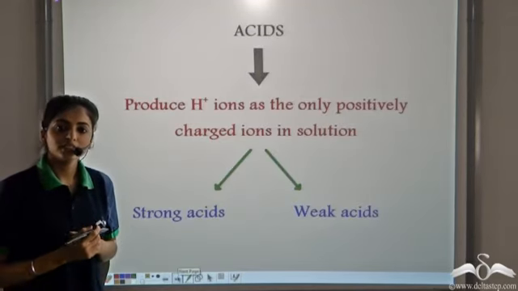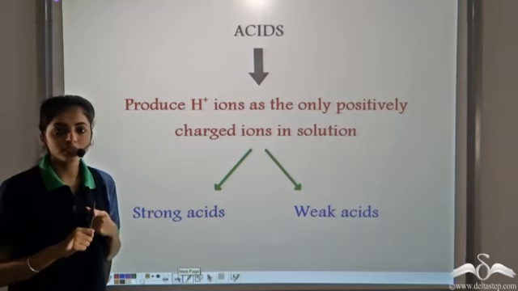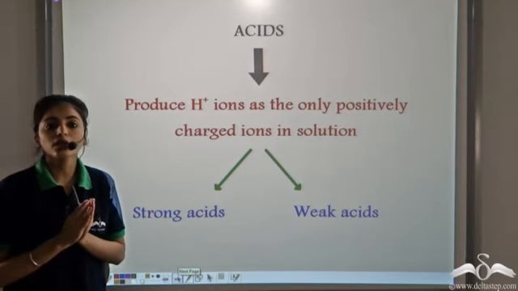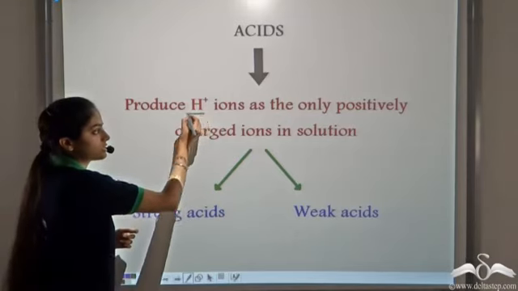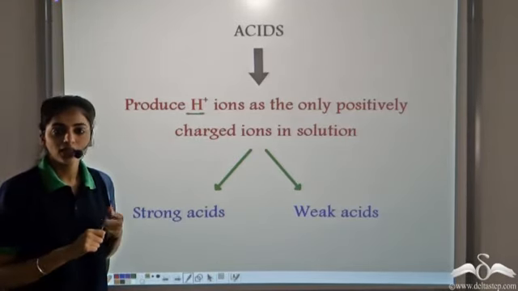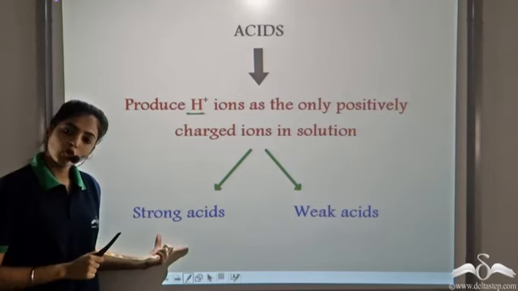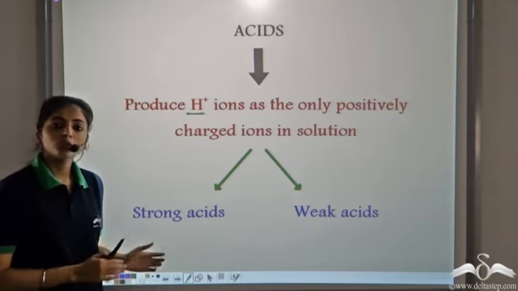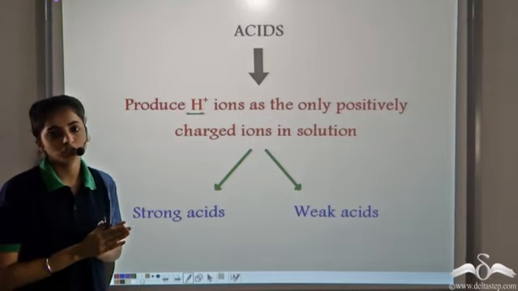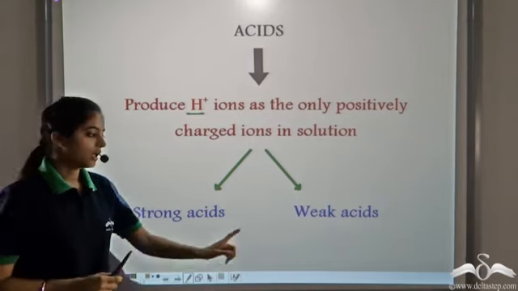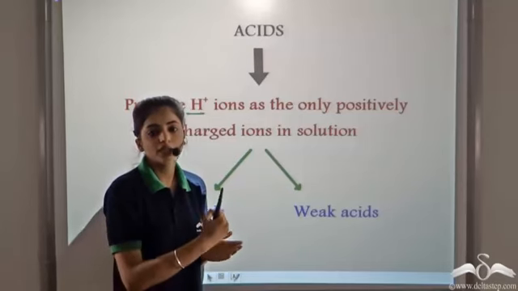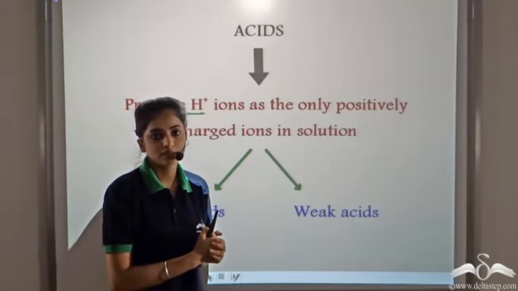So let's revise. Acids are those substances which produce H plus ions as the only positively charged ions in solution. We can classify them as strong acids and weak acids. Strong acids are the acids which completely ionize to produce a large concentration of H3O plus, and weak acids partially ionize to produce less concentration of H3O plus.